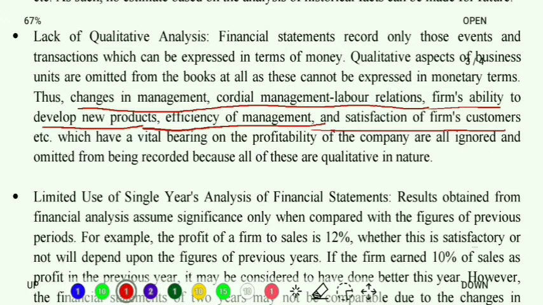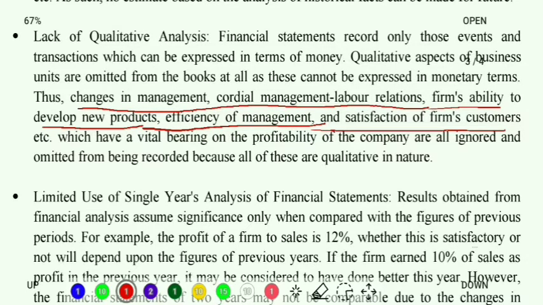These have a vital impact on the profitability of the company, and still they are being ignored. They are not recorded because these are qualitative in nature. Exactly, we cannot express these in terms of money, but they still have a lot of impact on the profitability of the company.